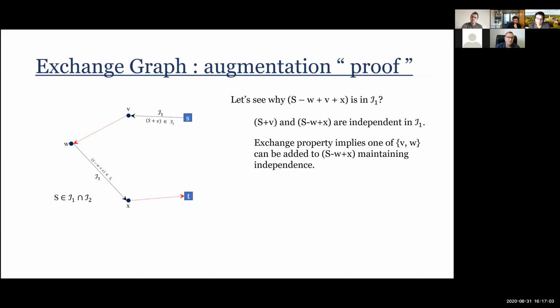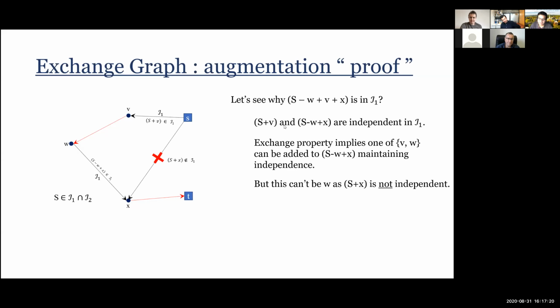And we are claiming that we can add V. Why is it that I cannot add W? Well, and this is where the shortest path comes in. If I add W back to S minus W plus X, I get the set S plus X. But S plus X is not independent.